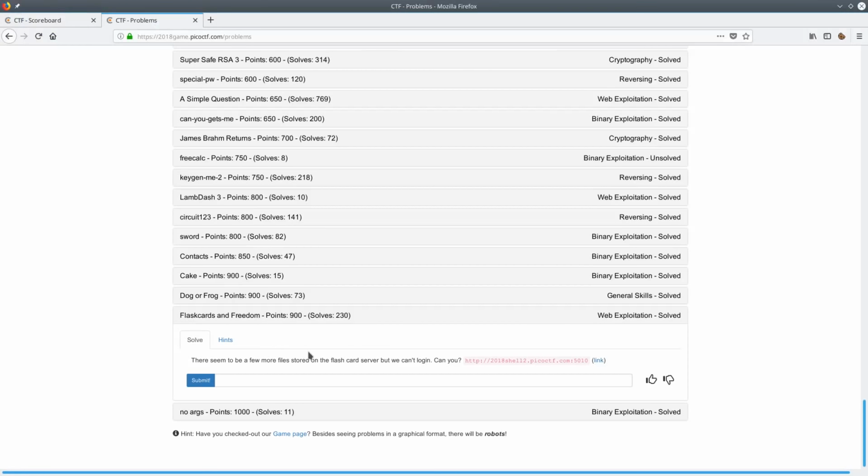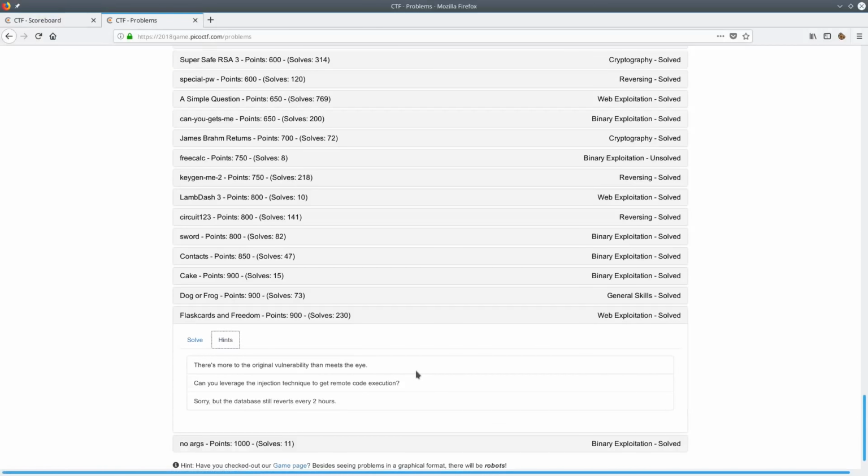I pretty much just did exactly what I'd done in the first question, just a bunch of Googling until I found something. But anyway, the description here is, there seems to be a few more files stored in the Flashcard server, but we can't log in. Can you? And in the hints tab, there's more to the original vulnerability than meets the eye. Can you leverage the injection technique to get remote code execution?